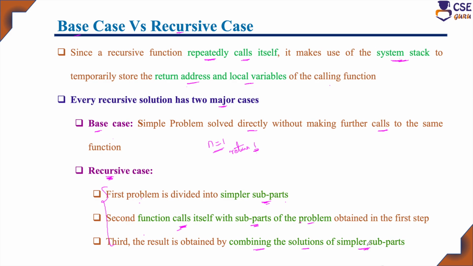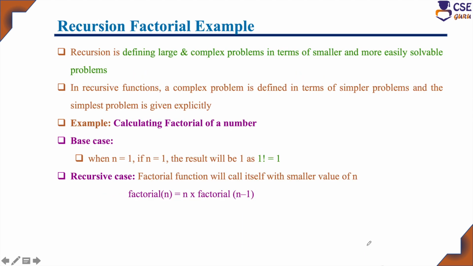Okay, this is called the recursive case. So there are two major cases in recursion: the base case and the recursive case. How we can implement the base case and recursive case with the factorial function, that we will discuss. So recursion, if you are considering, it is defining a larger and complex problem in terms of smaller and more